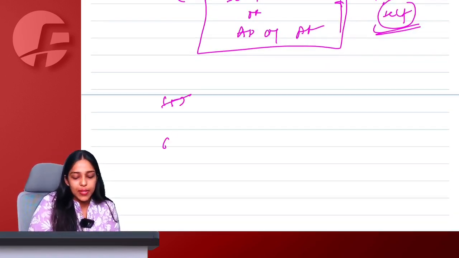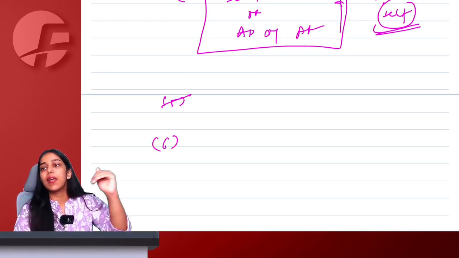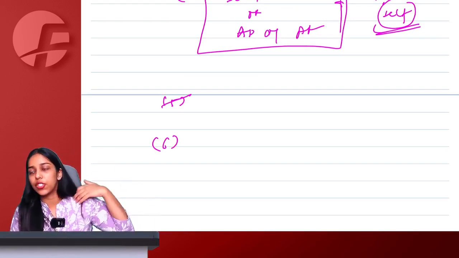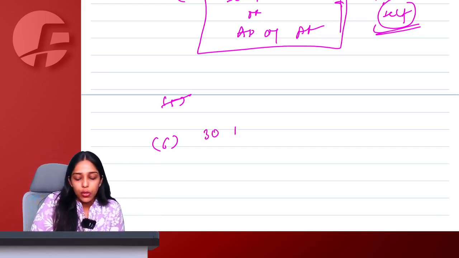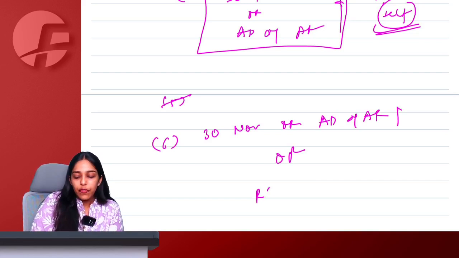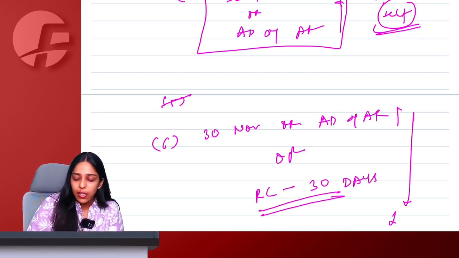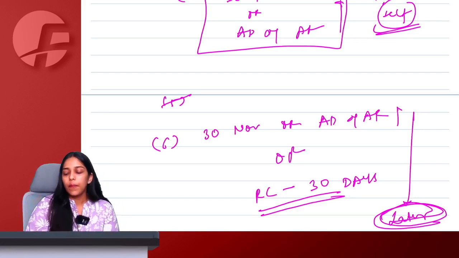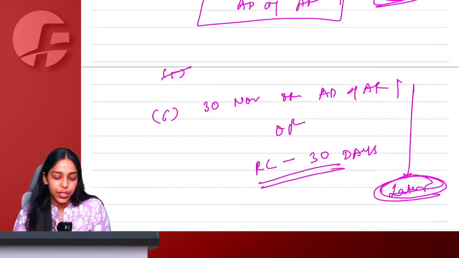16.5 is not in your syllabus, and 16.6 says that if there is a cancellation of your registration and then subsequently there is revocation of cancellation, all the eligible ITCs pending, you can now take within your original time limit. You anyways have 30 November or the actual date of filing the annual return, whichever is earlier, or you can compare this with revocation. After revocation, 30 days, whichever is later, you will be eligible to take all the ITCs for this period during cancellation till revocation.